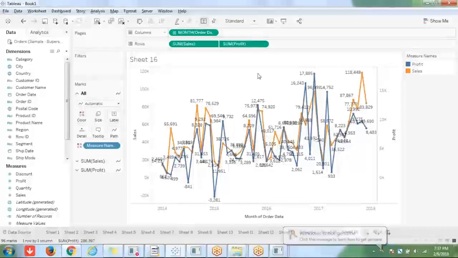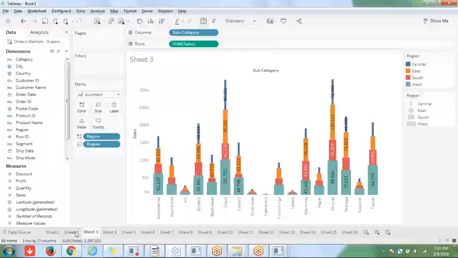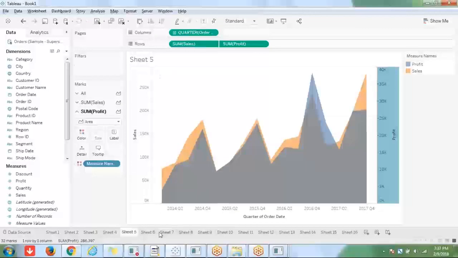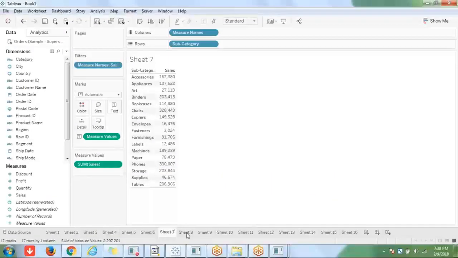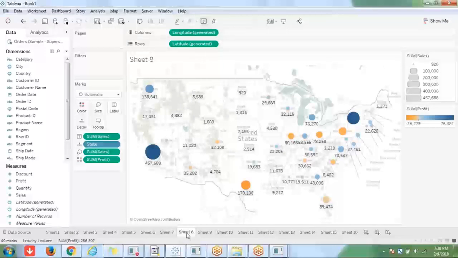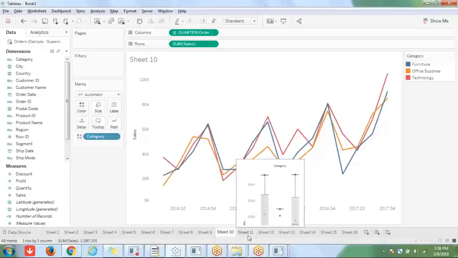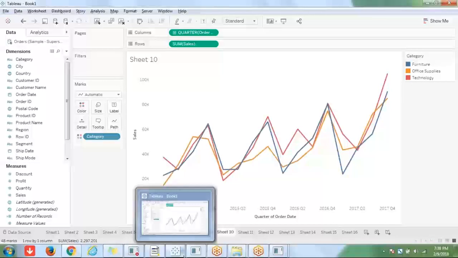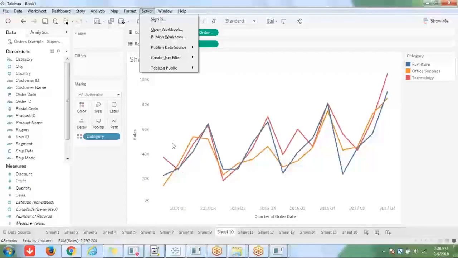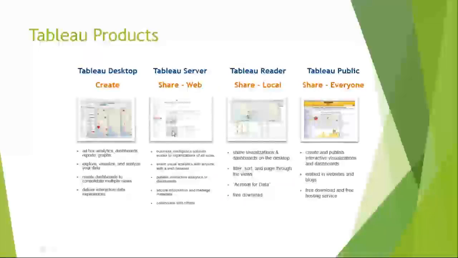Okay. Now, Tableau Desktop, most important product. So all your development will be done in Tableau Desktop only. So this is Tableau Desktop. So you see here, I've been creating a lot of sheets from previous class. So we are seeing charts there. So all the development you create, worksheets, dashboards, workbooks, charts, visualizations, whatever you call it, all are same. Okay. Don't think that they're all different. They're all same almost. So what all you create, you will create it in Desktop only.